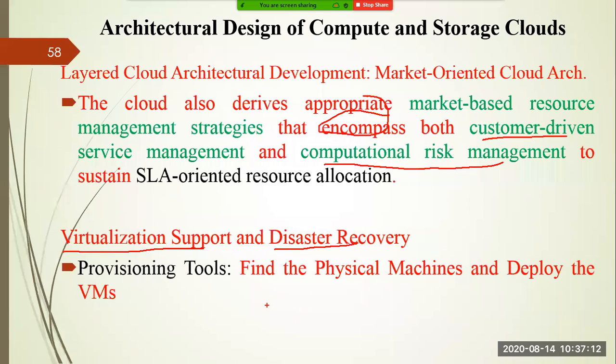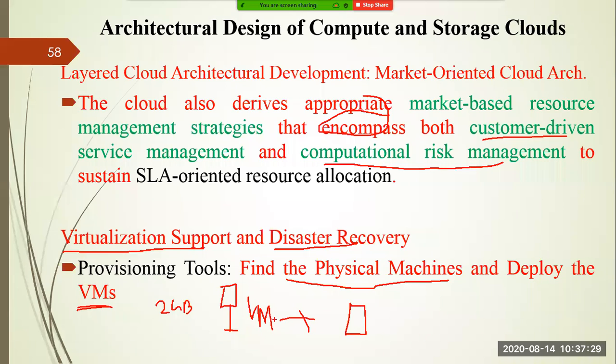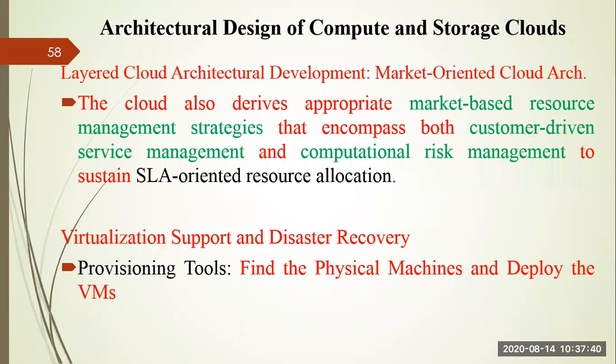So an important task in this particular architecture is how to find the physical machine for a particular virtual machine. For example, a user is asking for 2 GB. I have created a virtual machine of 2 GB. Then I have to decide on which server this virtual machine should be deployed. That is called VM to PM mapping, the virtual machine to physical machine mapping. So that can also be one of the important aspects of this architecture.